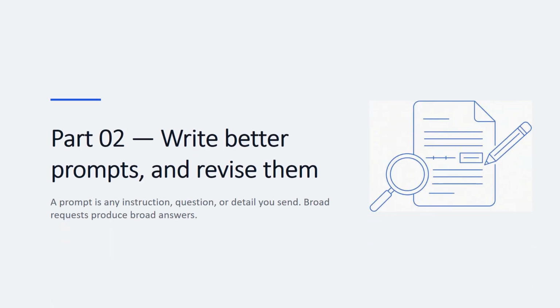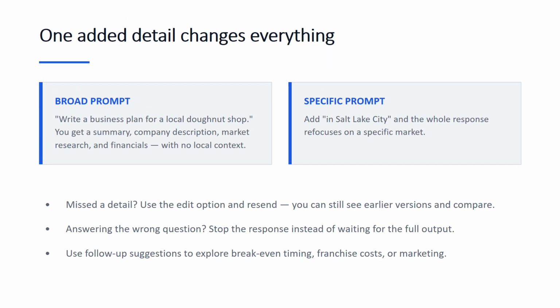Second, you'll learn how to write better prompts and revise them without starting over. A prompt is simply any instruction, question, or detail you send to ChatGPT. Specific prompts matter because broad requests often produce broad answers. Suppose you ask for a business plan for a local donut shop. ChatGPT might provide an executive summary, company description, market research, and financial ideas, yet the plan will lack local context. Add in Salt Lake City to your request, and the response will focus on a specific market.